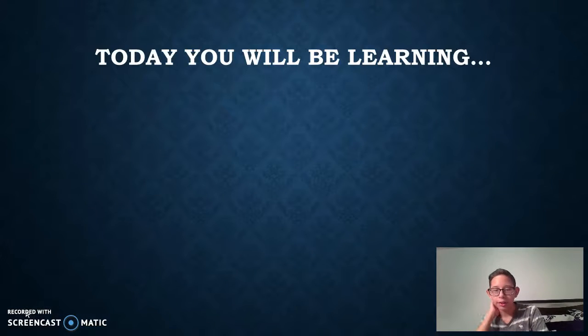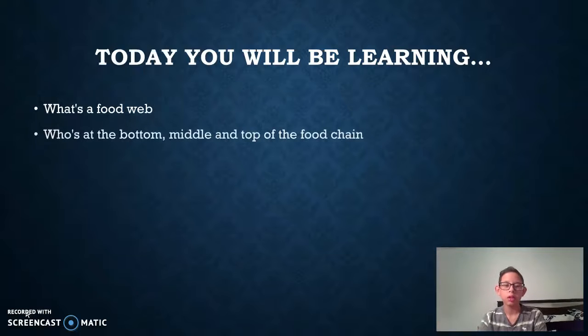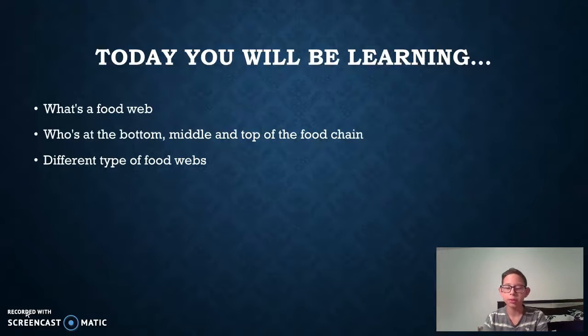Today you will be learning what a food web is, who is at the bottom, middle, and top of the food chain, and different types of food webs.